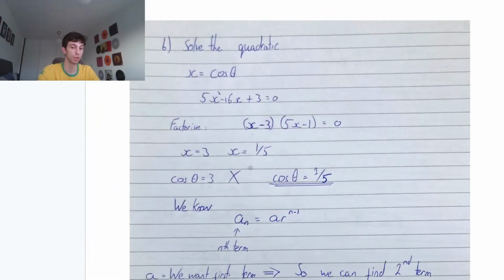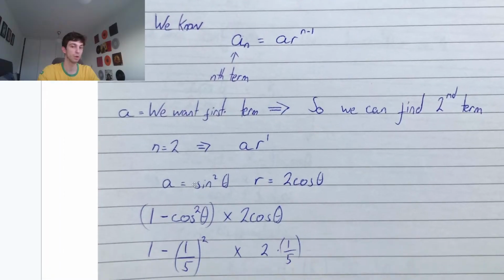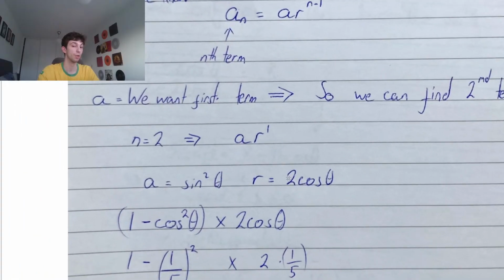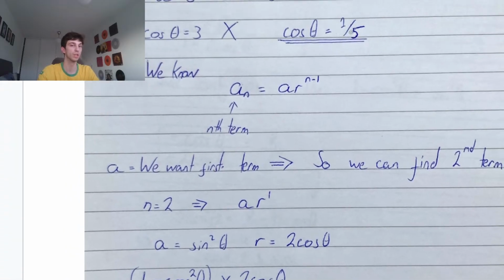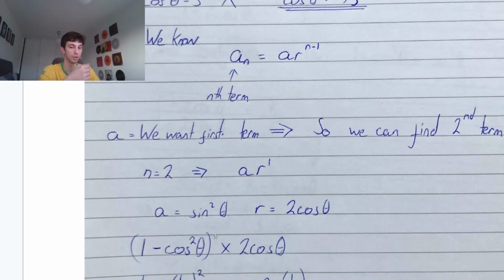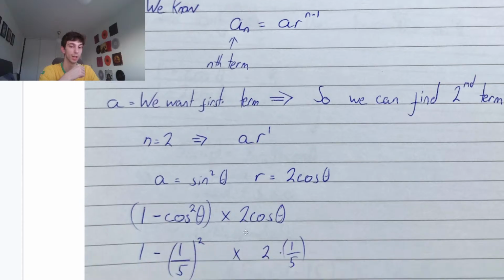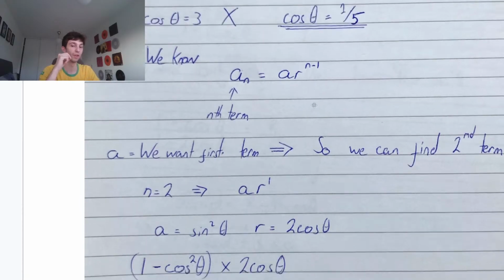Now we already know the first term is sine squared theta. They tell us in the question. We also know the common ratio is 2 cos theta. This is good. We know that cos theta is a fifth, and we have a trigonometric identity that can connect sine squared theta to cos squared theta. Because sine squared theta equals 1 minus cos squared theta, we multiply this by 2 cos theta.